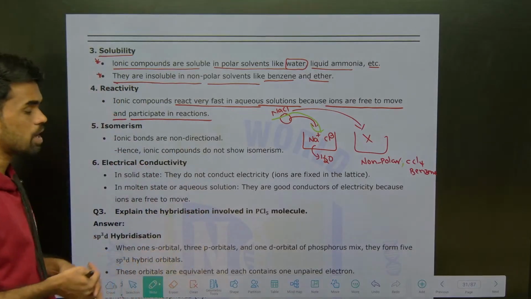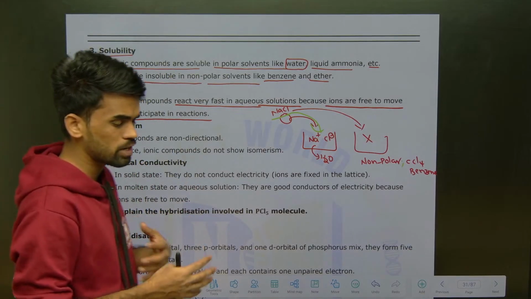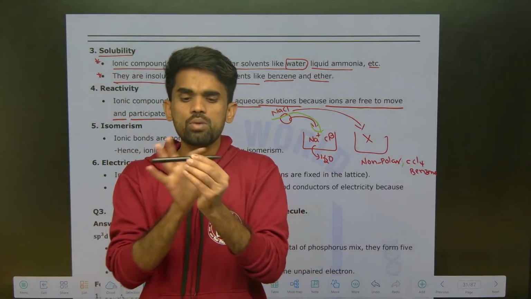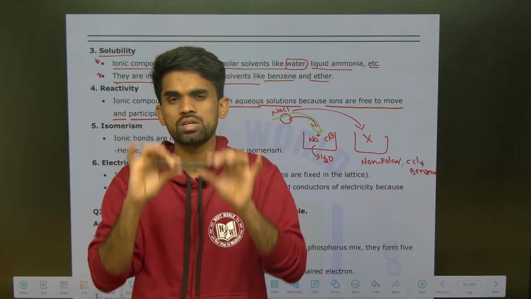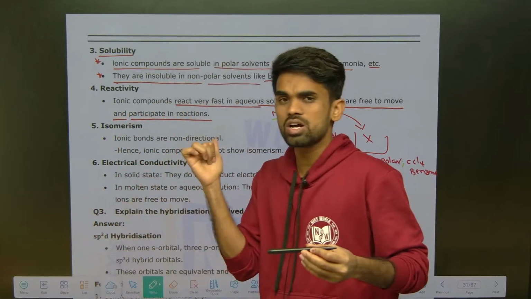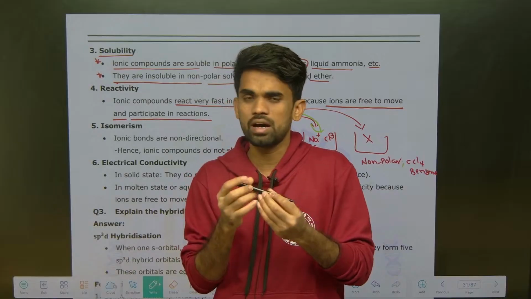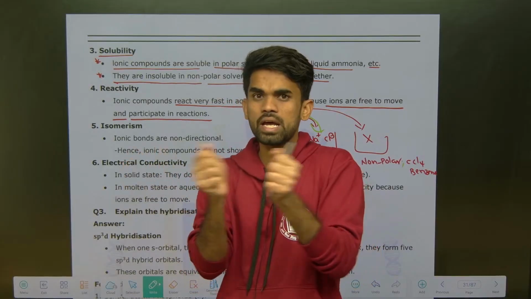If you compare with covalent compounds, covalent compounds have bonds, so it takes time for breaking and making bonds in covalent reactions. But in ionic compounds there is no such breaking and making of bonds, so they just get paired up with other ions.